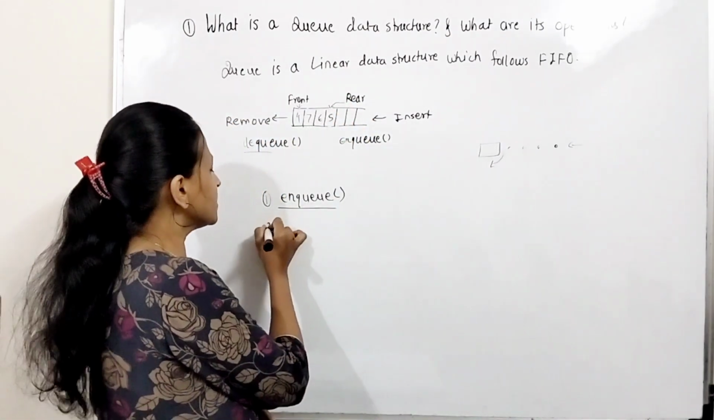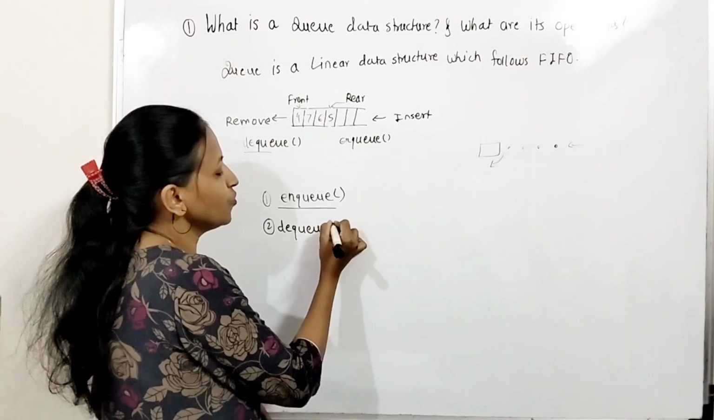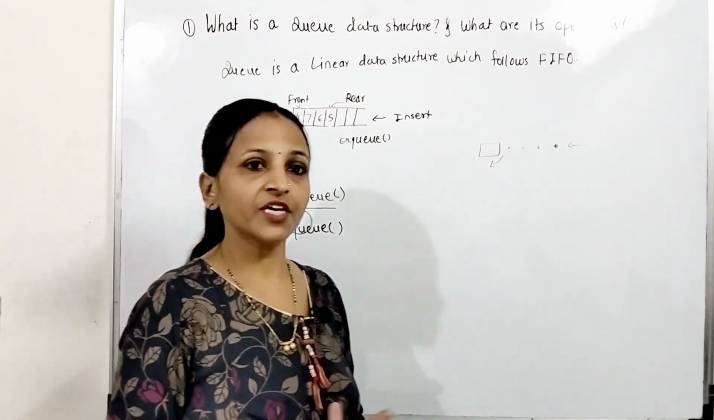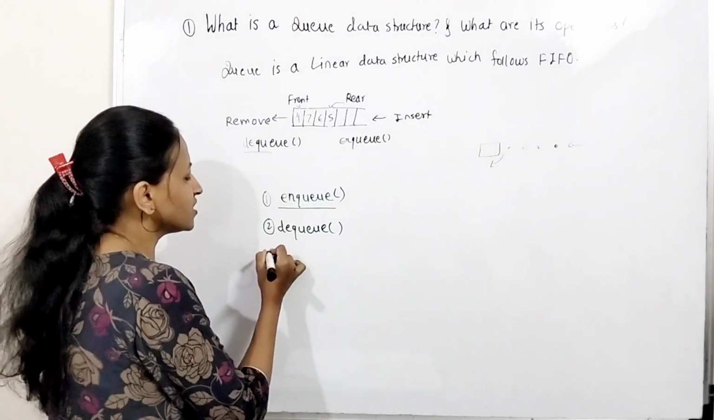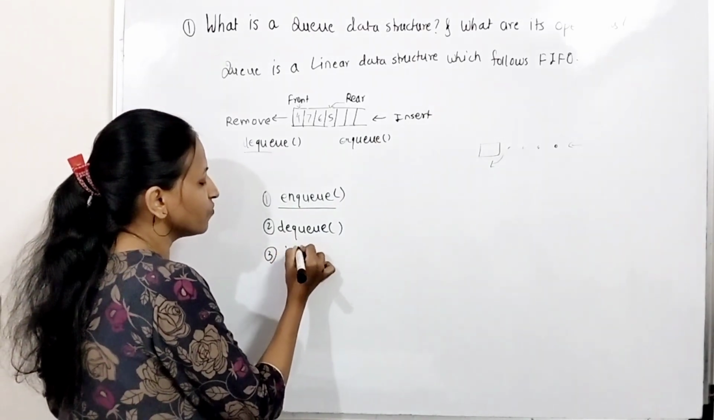Okay, next one is dequeue. Dequeue means just removing the element from the queue. You can remove the element from the front end.